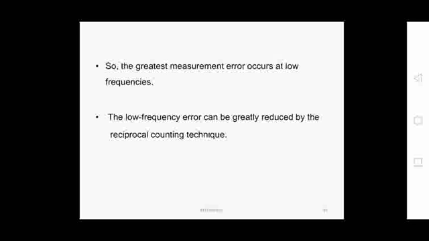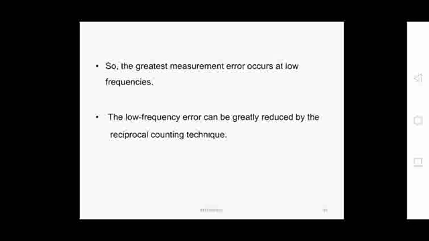We are applying reverse counting, the reciprocal technique, which we will see. This is used only while measuring low frequency. When measuring high frequency, we use the normal straight method, but at low frequency we use this reciprocal counting technique.